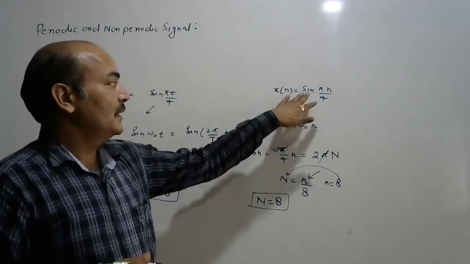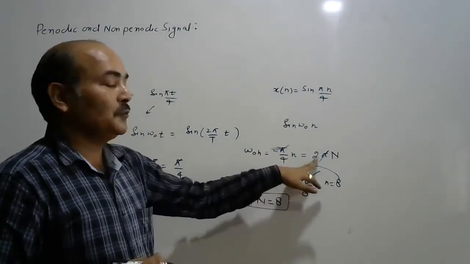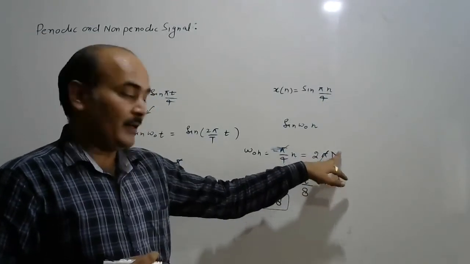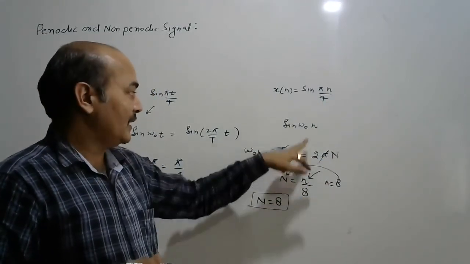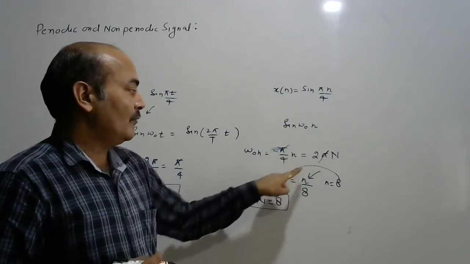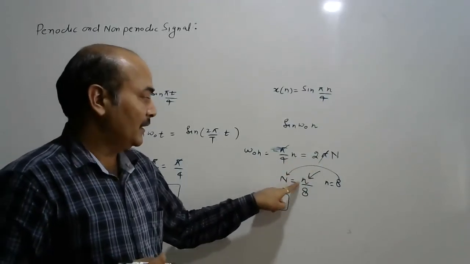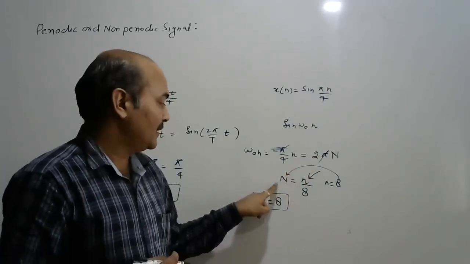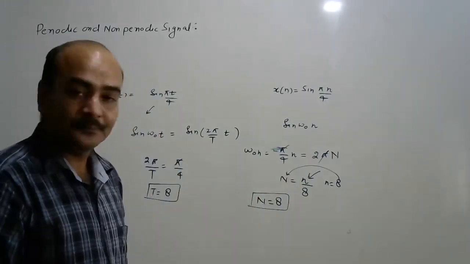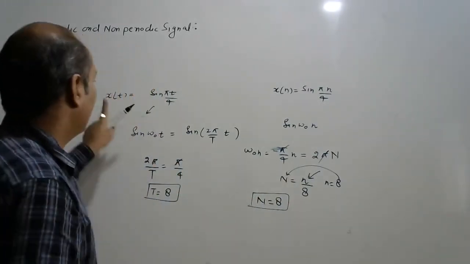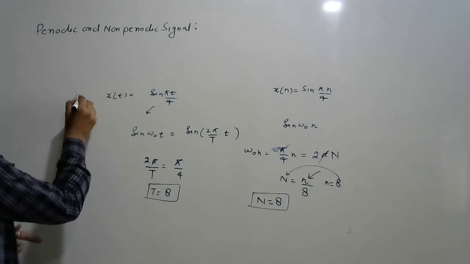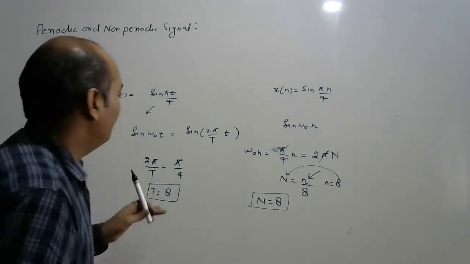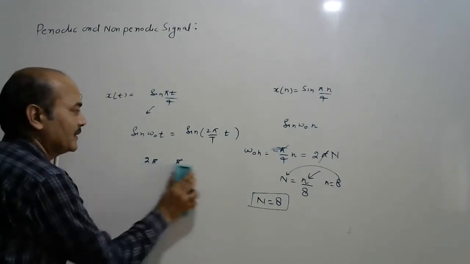If given, just make it equivalent to 2 pi n, compare, and find the value of N in such a way that n is an integer. Clear? So that is the first case. Now we are discussing the second case.